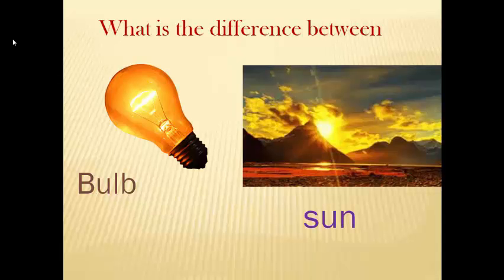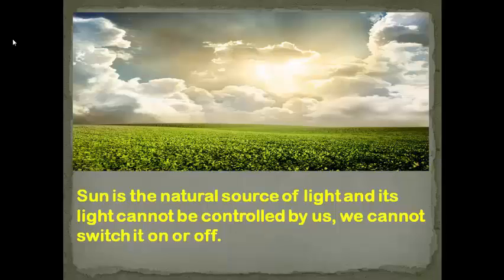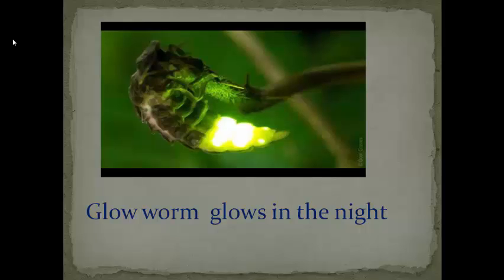Now, tell me, what is the difference between the bulb and the sun? The sun is the natural source of light, and its light cannot be controlled by us. We cannot switch it on or off. Have you seen an insect that glows in the night? It is called a glowworm. Living things such as the glowworm produce their own light. It is called a natural source of light. But the amount of light produced by it is very small.